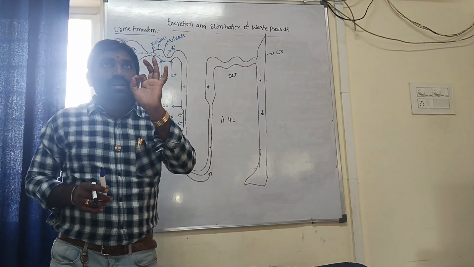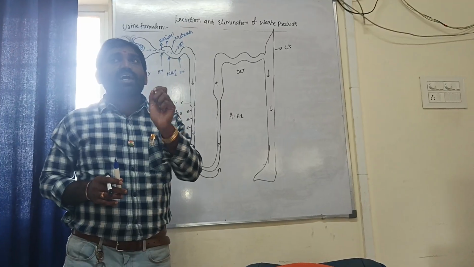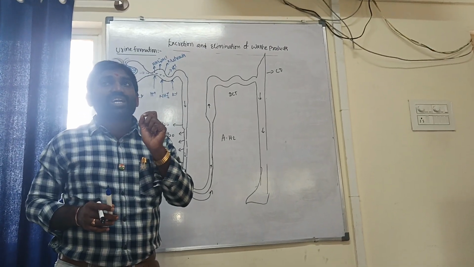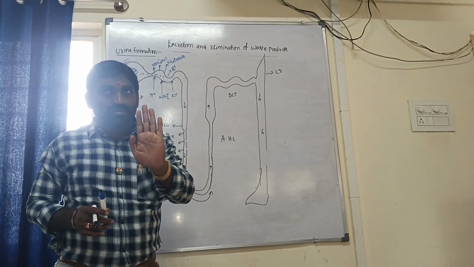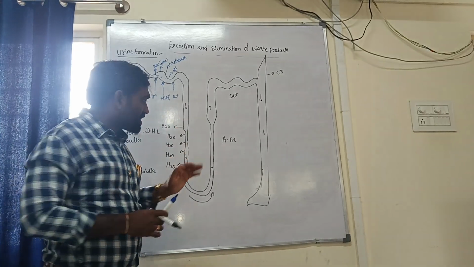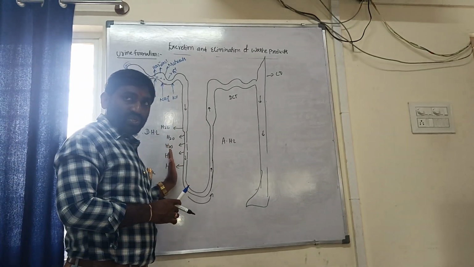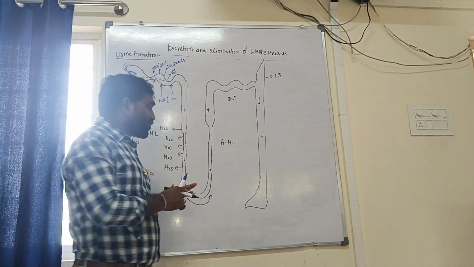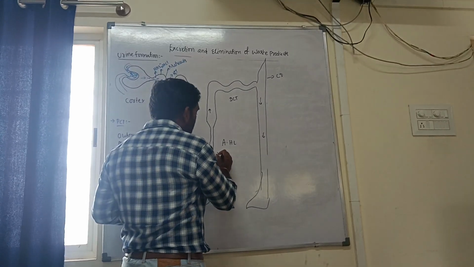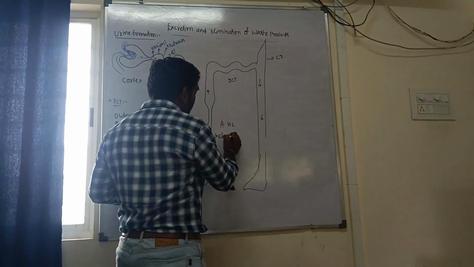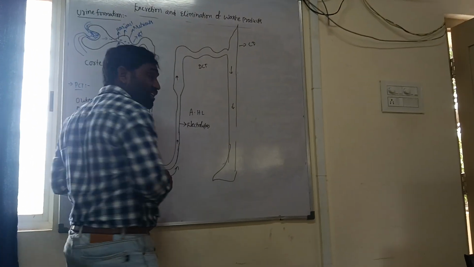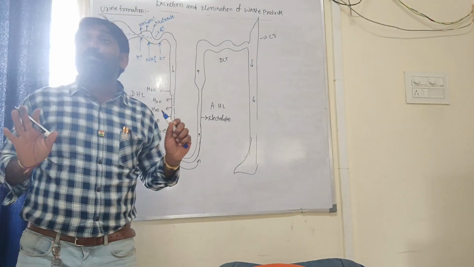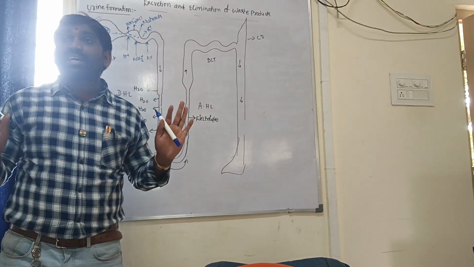Now let us talk about the ascending Henle's loop. The reabsorption in the ascending portion of Henle's loop is minimum. It is opposite to the descending Henle's loop: it is permeable to electrolytes and impermeable to water.